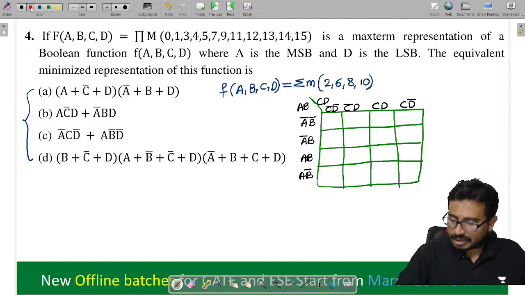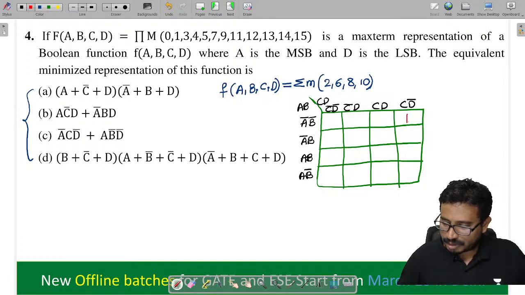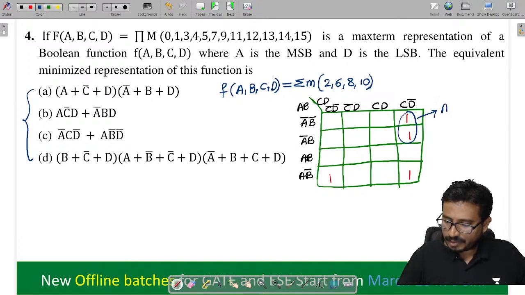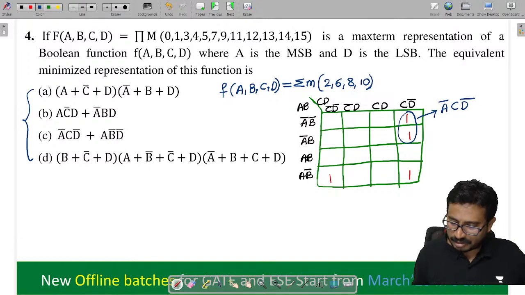Yes, tell me the min terms they have given. 2 is a min term, 4, 5, 6 is a min term, 8 and 10 is a min term. 8, 9, 10. Yes, these are the min terms. Now tell me all of you, what groupings can we do here? So I can do this grouping. By doing this grouping हमको क्या मिलेगा बोलिए, that is A bar C D bar. अगर option में है कि नहीं चेक करो, A bar C D bar, yes है ना option में, fine.